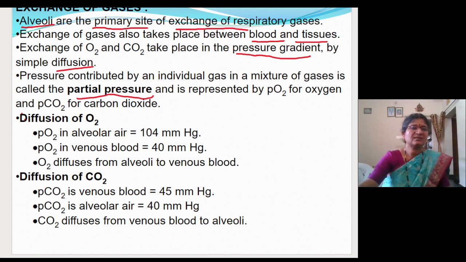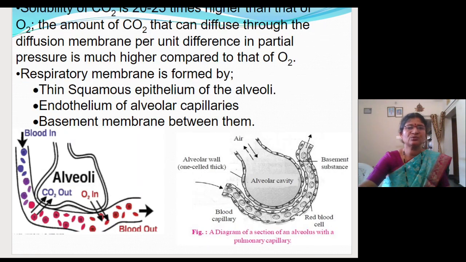Now next slide. Here the diagram is shown. See, when you compare the solubility of carbon dioxide and oxygen, the solubility of carbon dioxide is more than oxygen. Fine. So the amount of carbon dioxide that can diffuse through the diffusion membrane per unit difference in the partial pressure is much higher compared with that of oxygen. So you have to remember that the solubility capacity of carbon dioxide is more when we compare with that of oxygen.